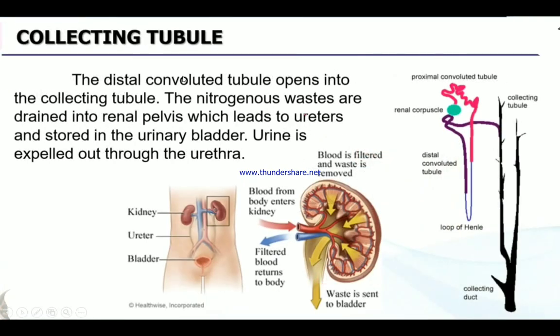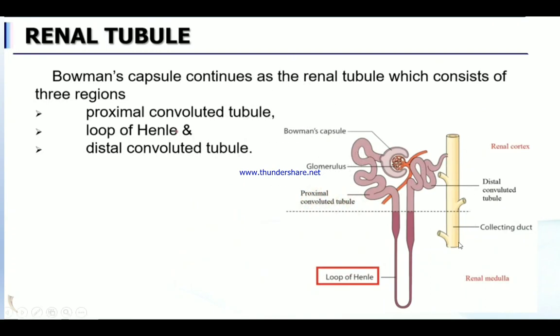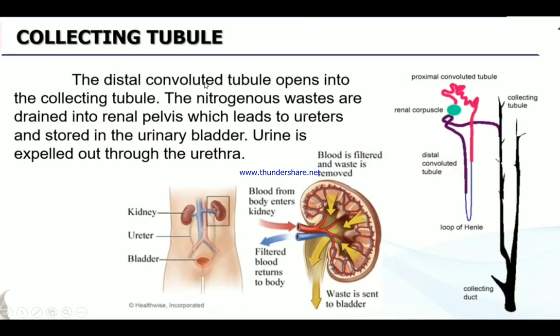Next, the collecting tubule. The distal convoluted tubule opens into a collecting tubule. See, this is the collecting tubule. Can you see this yellow colored tube? This is called the collecting duct or collecting tubule. The nitrogenous wastes are drained into the renal pelvis.